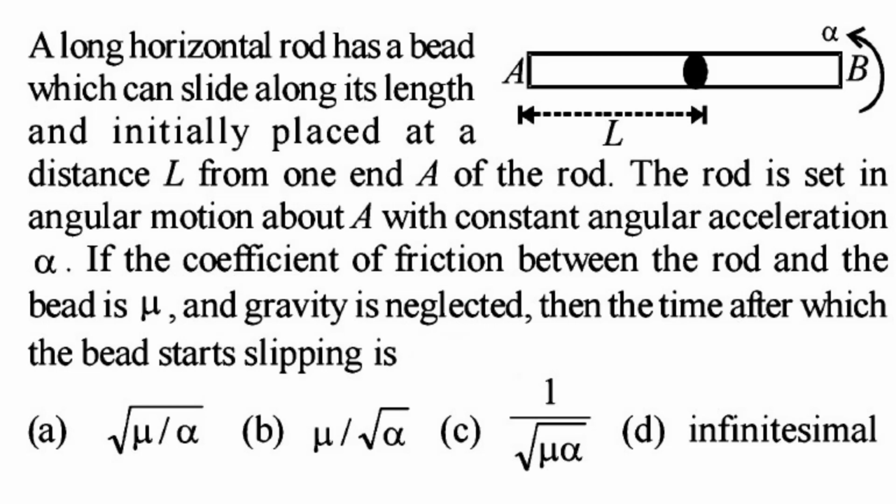A long horizontal rod has a bead which can slide along its length and is initially placed at a distance capital L from one end capital A of the rod. The rod is set in angular motion about A with constant angular acceleration alpha. If the coefficient of friction between the rod and the bead is mu and gravity is neglected, then the time after which the bead starts slipping is